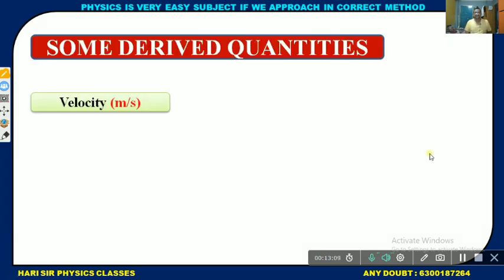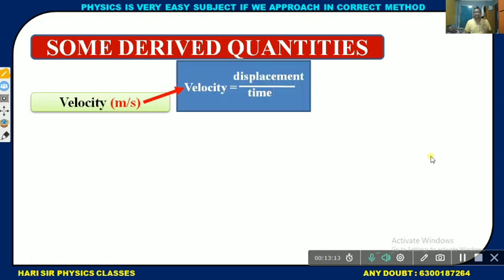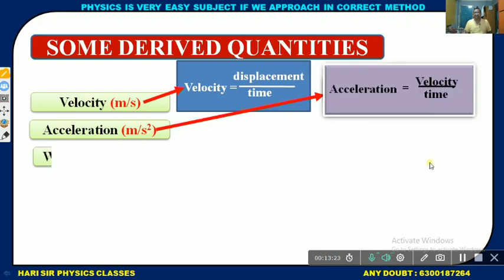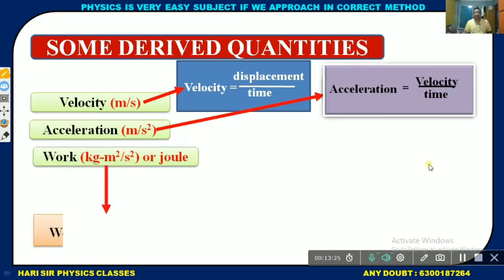Some derived quantities: velocity, with units meter per second. Velocity equals displacement by time. This was already explained before. So velocity depends on displacement and time. Acceleration depends on velocity and time; work depends on force and displacement. That's why velocity, acceleration, speed, density are examples of derived physical quantities.